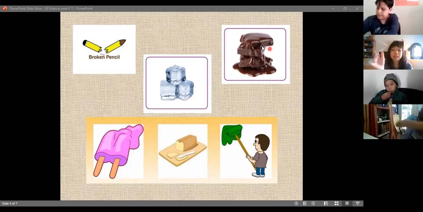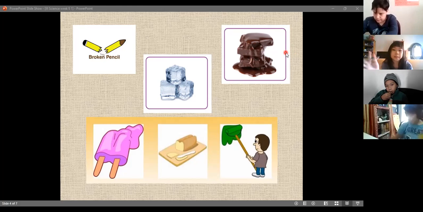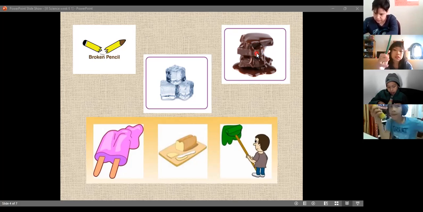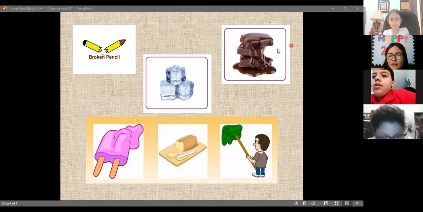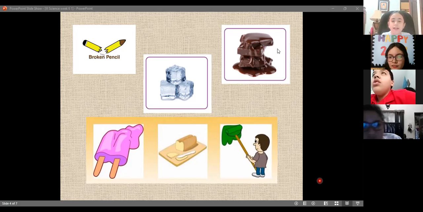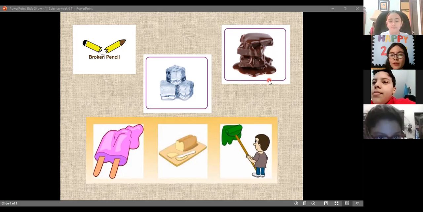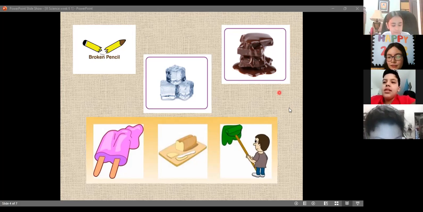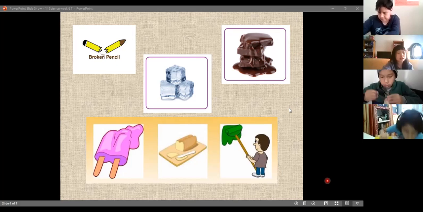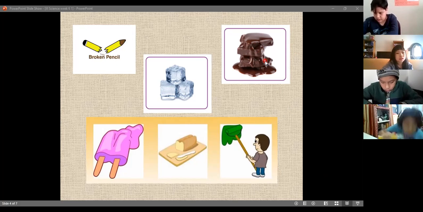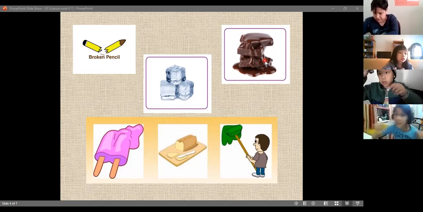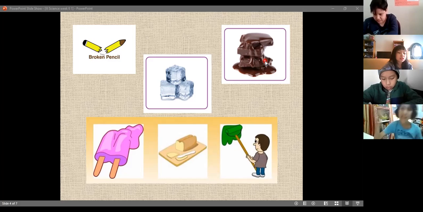What about the chocolate? What happened with the chocolate, class? It's melted. It's melting. What happens when you have a Snickers, a Milky Way, or other chocolate that you like to eat? It melts when it's a hot day, right? So what happens if you put it in the refrigerator? It's solid again. So you can eat it if you want it solid or if you want it melted. So it's the same chocolate, just a physical change.